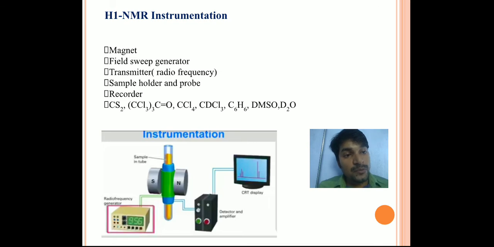When going from lower to higher energy state, they absorb a particular energy and emit, and that is detected by a detector. The detector is placed there, and sometimes it amplifies the frequency so it can be detected very sharply. And last, the CRT display, which is a computer you use, where a graph forms. That is the total NMR instrument.